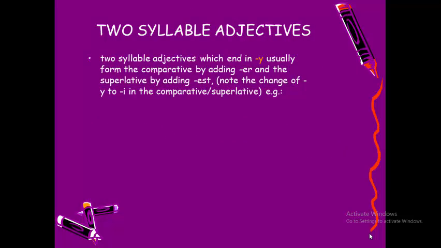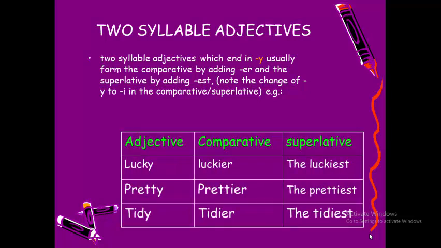Okay, two-syllable adjectives which end in y usually form the comparative by adding er and the superlative by adding est. Note the change of y to i in the comparative and superlative, like this one here. Lucky, luckier, so we replace y with ier, the luckiest. Pretty, prettier, the prettiest. Tidy, tidier, the tidiest.